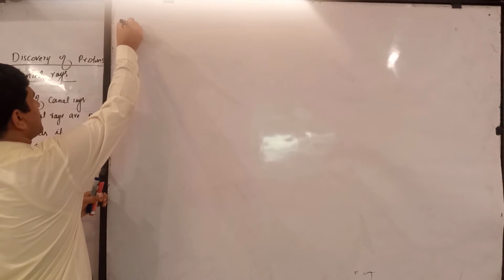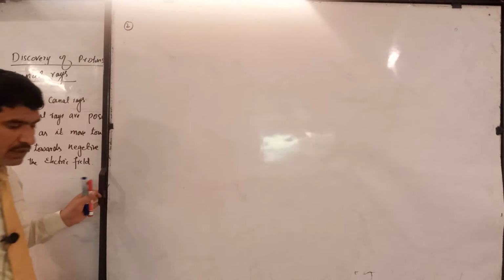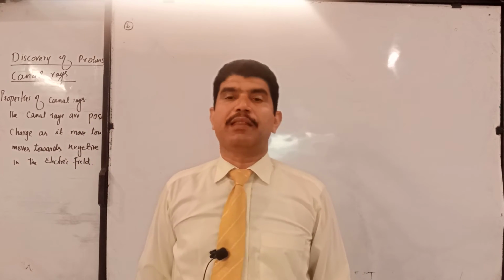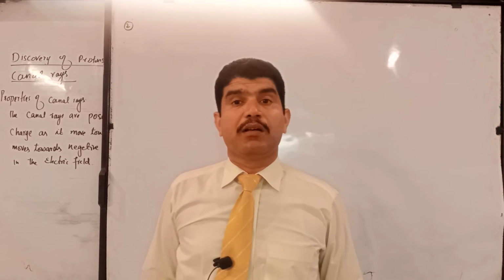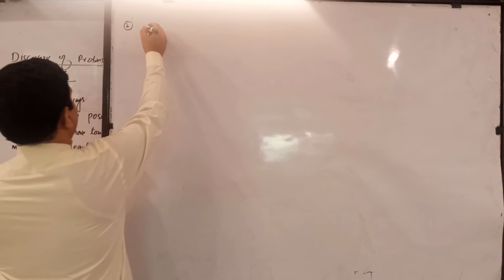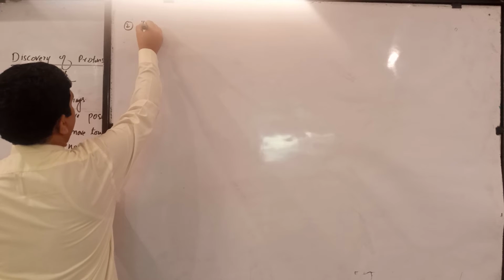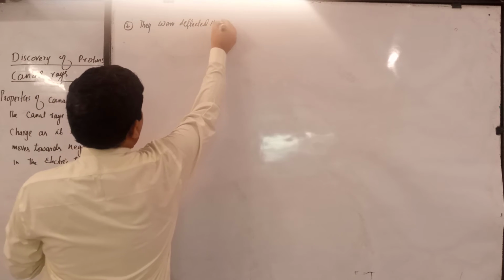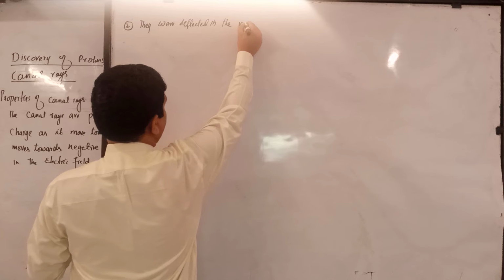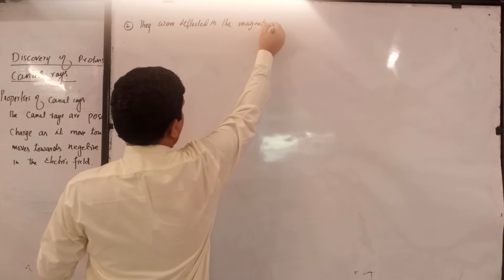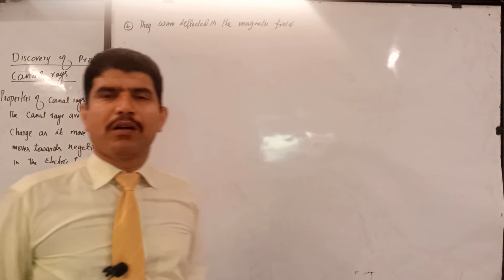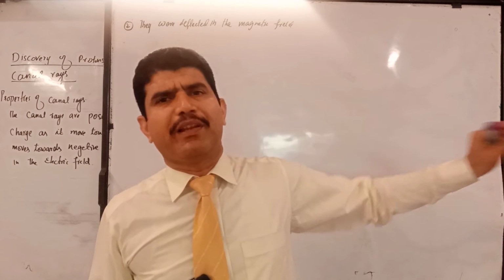Point number 2. These radiation, they were deflected in the electric field as well as in the magnetic field. They were deflected in the magnetic field. But in what direction? Opposite to that of electron.